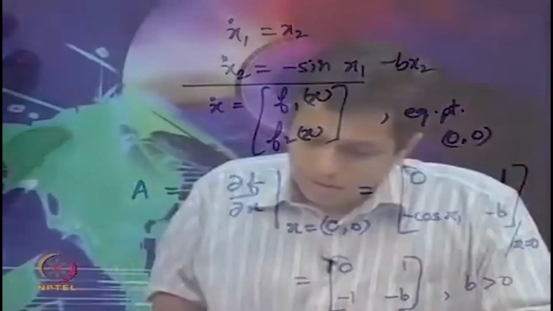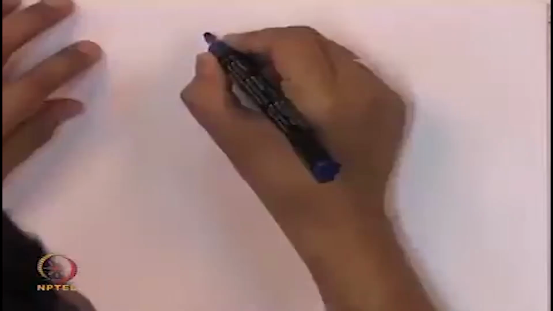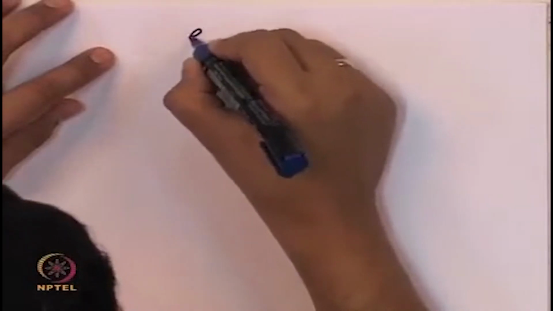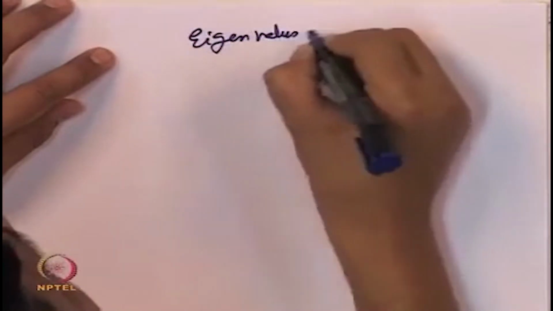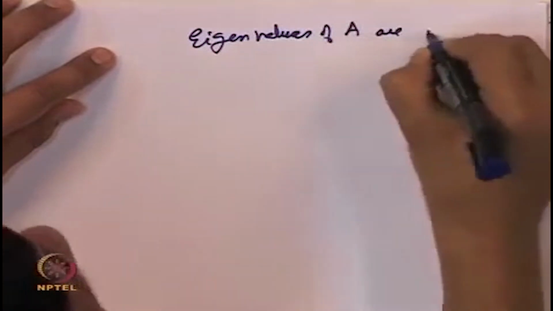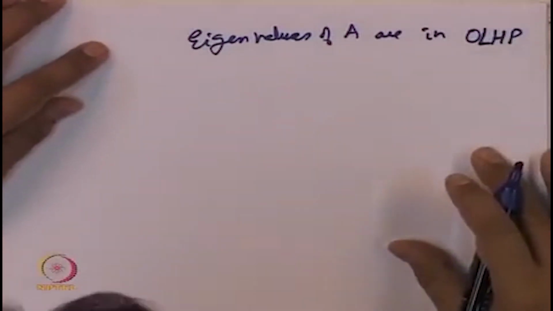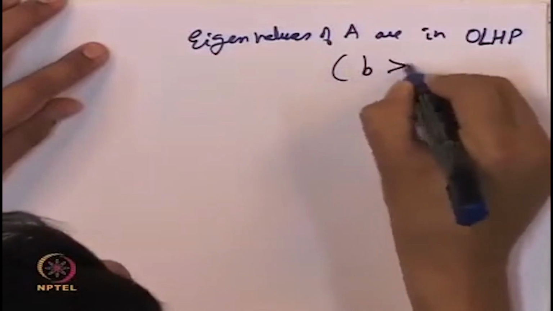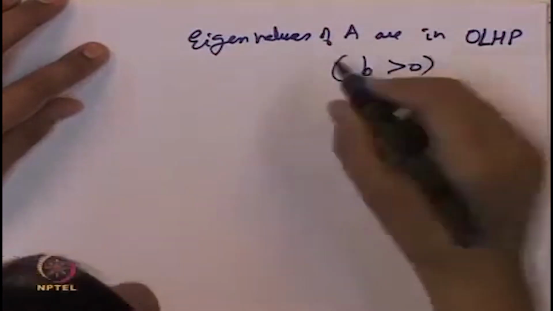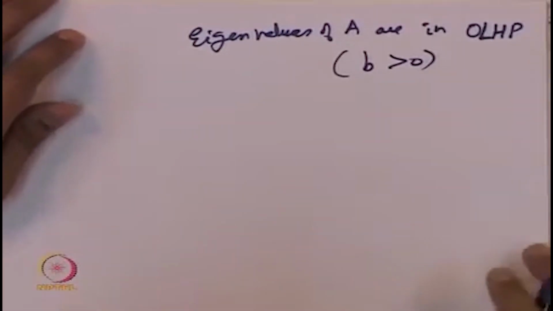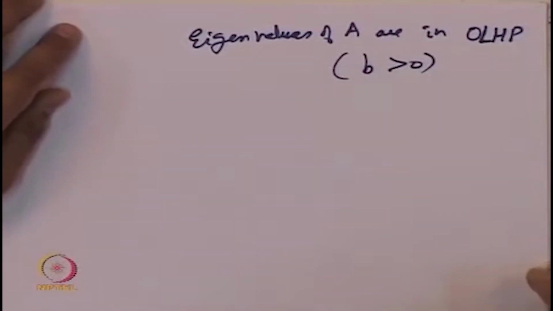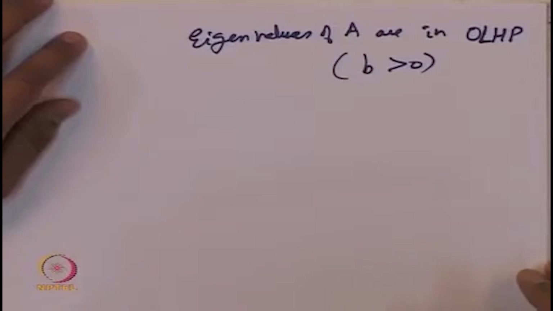Upon checking, one can do the calculations and check that eigenvalues of A are in the open left half complex plane. One can check that by using the fact that b is greater than 0, the eigenvalues of that particular matrix we wrote are both in the open left half plane, which means that the origin is asymptotically stable. And for a linearized system, if A is Hurwitz, if the origin of the linearized system has all eigenvalues in the open left half plane, then we know that the nonlinear system's equilibrium point is also asymptotically stable.